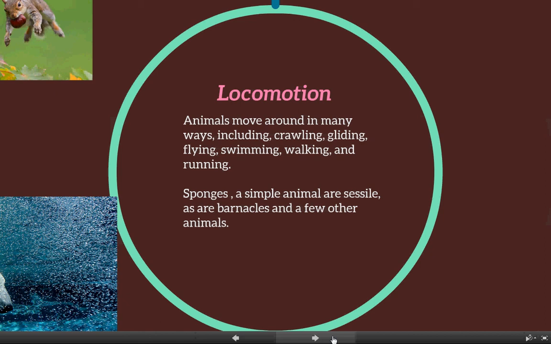Now, sponges, barnacles, coral, and a couple other things, as adults, those animals are sessile, which means they don't move at all. But even those, at some stage in their life cycle, they do move. Most of the time, it's their juvenile forms.